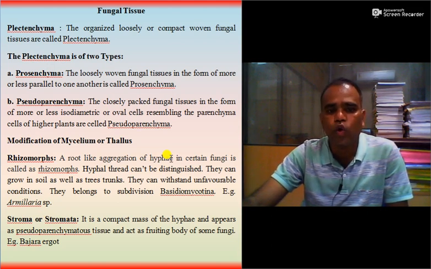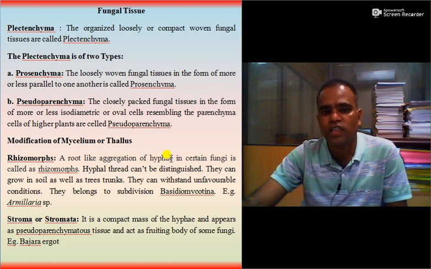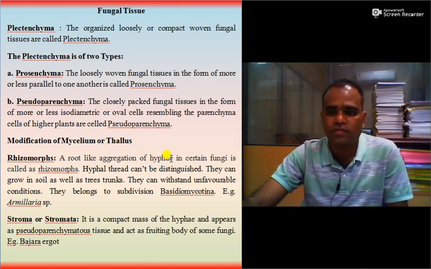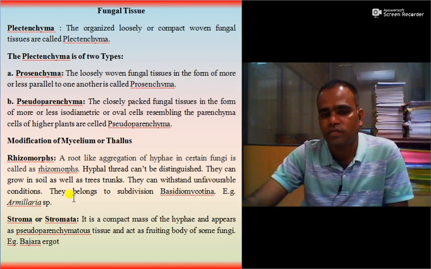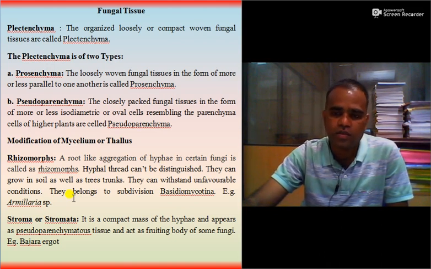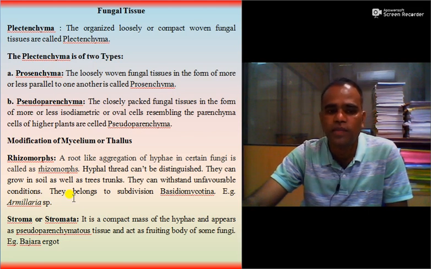They can grow in soil as well as on tree trunks. They can withstand unfavorable conditions, and they belong to the subdivision Basidiomycotina of fungi. An example is Armillaria species, which is a mushroom species.